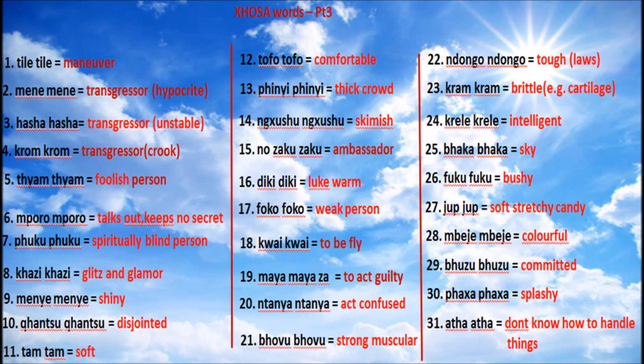And poro. That R is an R, not an RH. It's only pronounced that way if there's an RH in there. This one has no H, so it's an R. So poro is somebody who will be talking all secrets. Kanye West is a typical example, he's a poro person. He'll be talking, ranting. Somebody who rants all the time, saying all kinds of secrets in public. That's called poro.